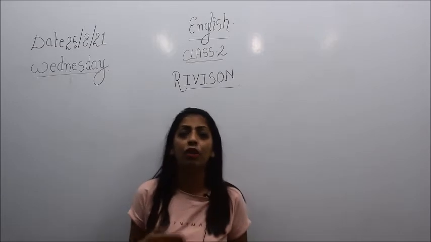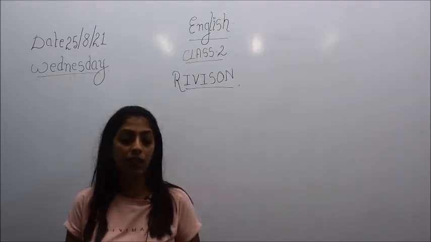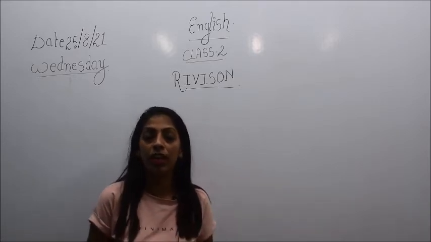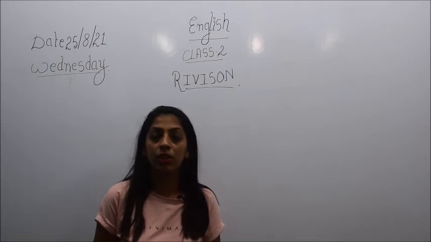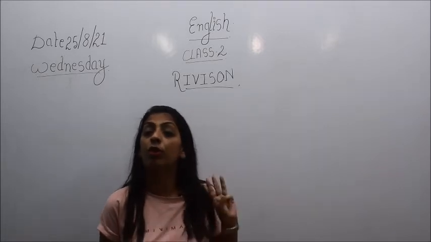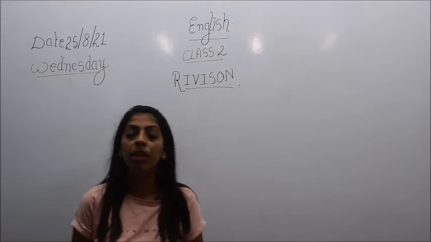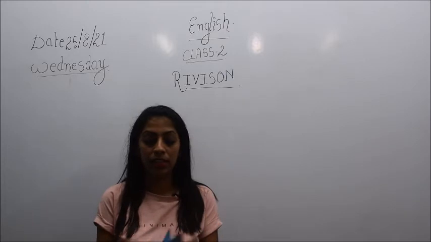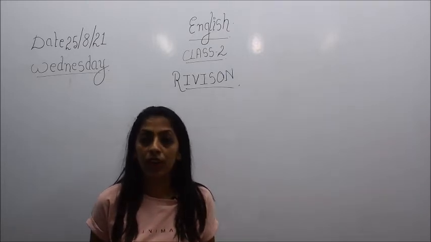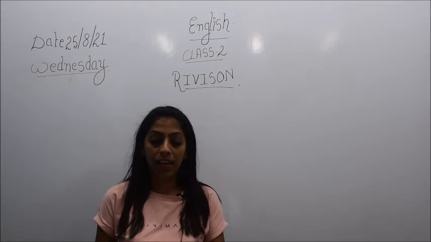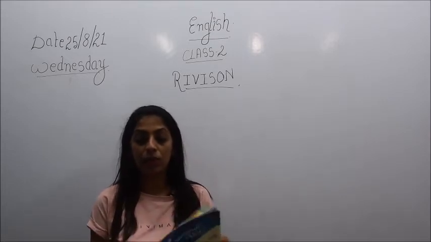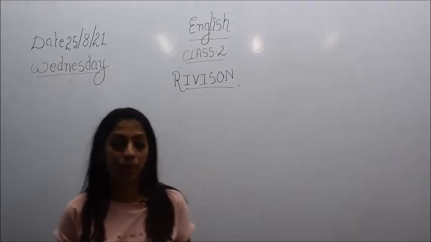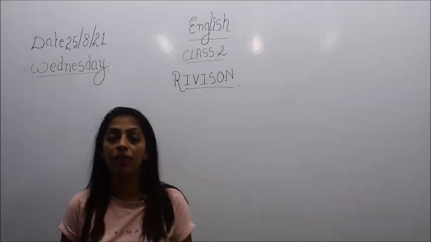So children, as I have already mentioned to you, the syllabus for your first terminal test: there will be 3 units coming from your textbook and then 3 units from your workbook and 2 lessons from your grammar book. And the lessons from your grammar book that will be coming in your exam are naming words, that is lesson 1, and then common and proper naming words. So 2 lessons from the grammar book.